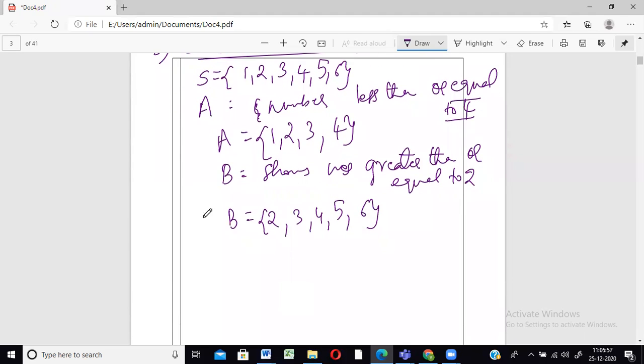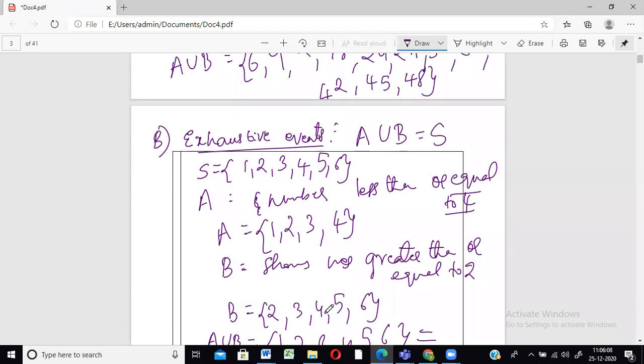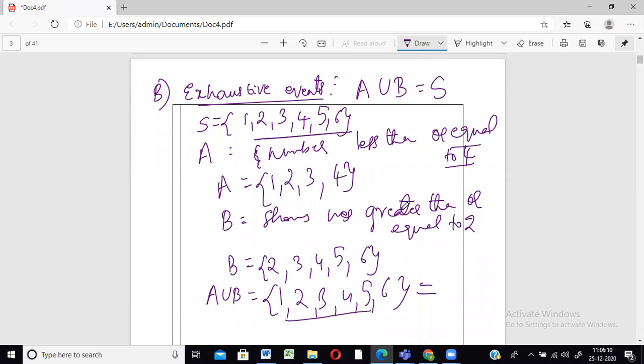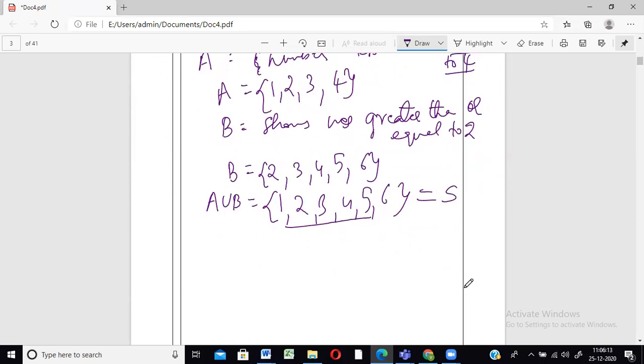So now when you take A union B, as I said, both: 1, 2, 3, 4, 5, 6. Now you can clearly see A union B is the same as the sample space. So there is no change. When A union B entirely comprises the sample space, you can call it an exhaustive event.